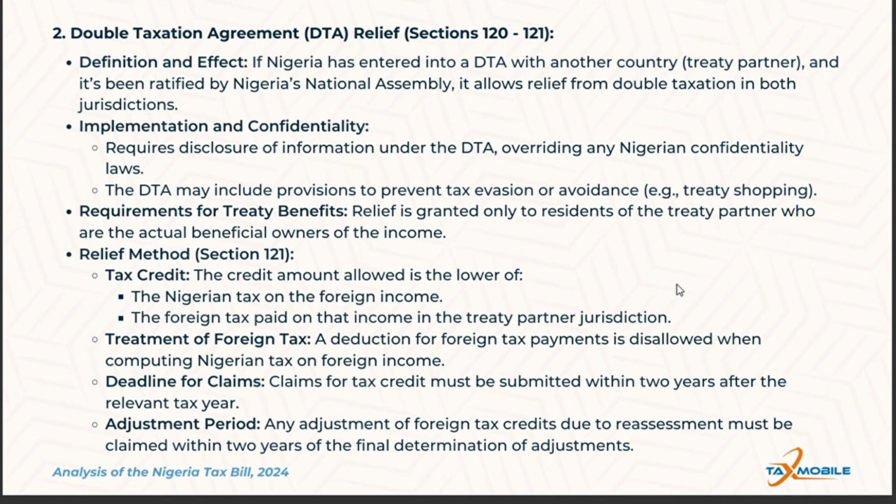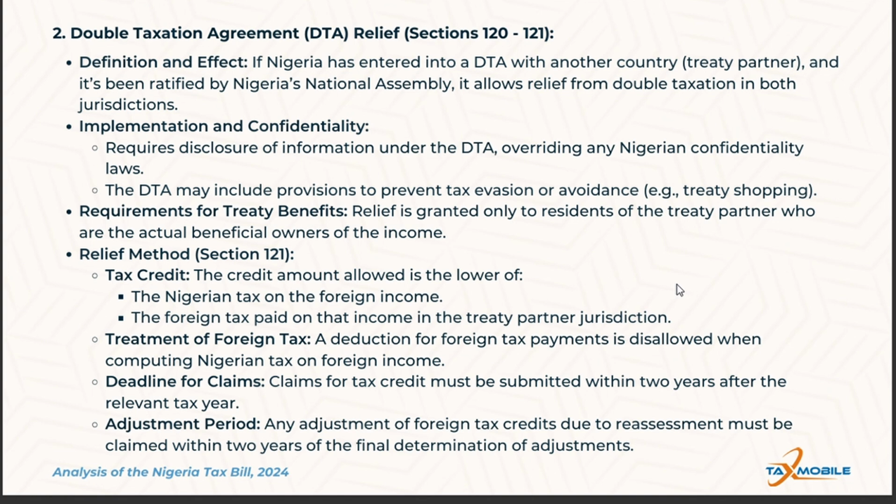Now, the key provisions of a double tax agreement. One, information disclosure. Taxpayers must provide details about foreign income and taxes paid, even if confidentiality laws are in place. This ensures compliance and transparency.